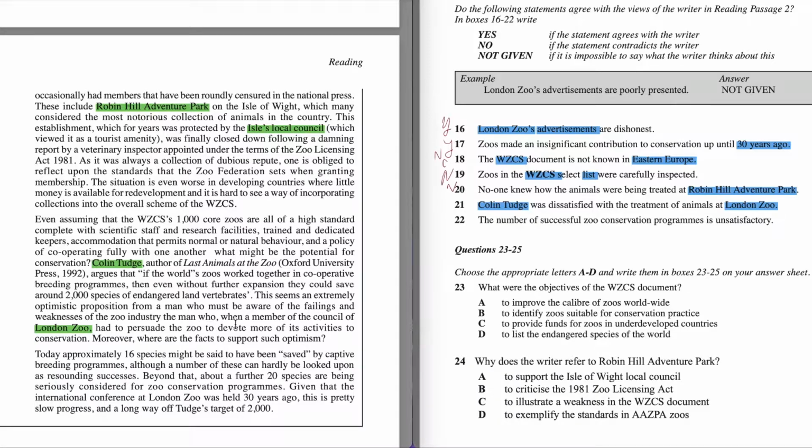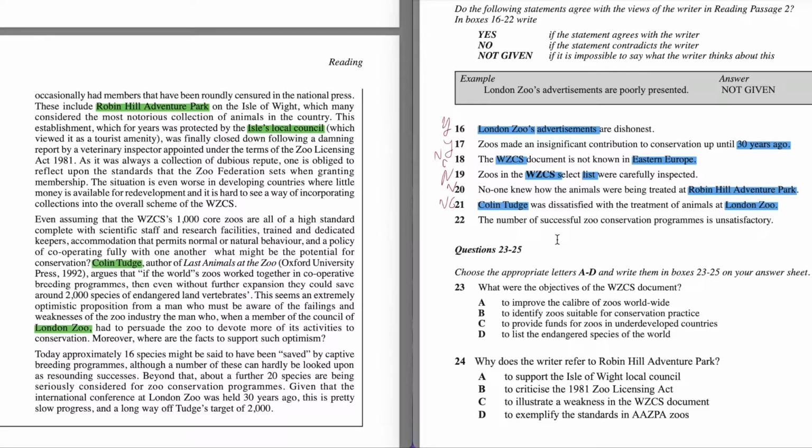A man who, when a member of the Council of London Zoo, had persuaded the zoo to devote more of its activities to conservation. So we can't say he was dissatisfied or satisfied. It doesn't say anything about that. So the answer to question 21 is going to be not given.